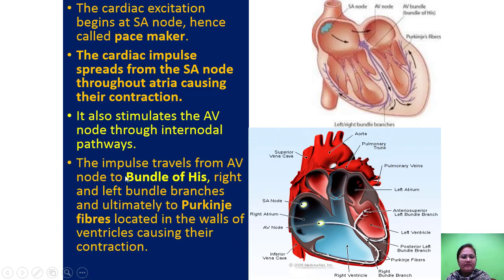The impulse travels from the AV node to the bundle of His, right and left bundle branches, and ultimately the Purkinje fibers. Now can you see here the bundle of His? This is the bundle of His and these are the Purkinje fibers, located in the walls of the ventricles, causing their contraction.